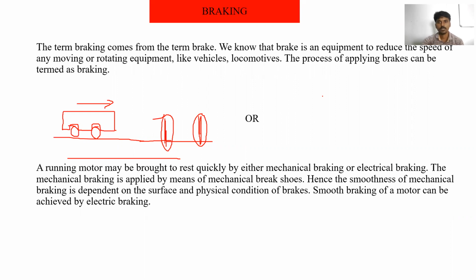So for example, a lift. This is the first floor, this is the second floor, and this is the third floor. Clear?